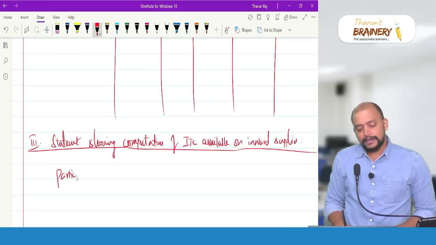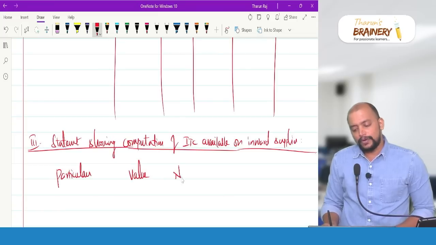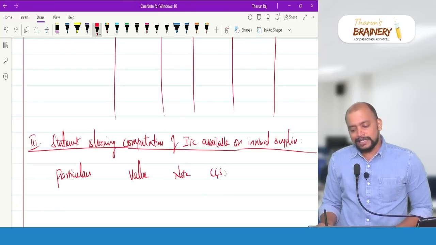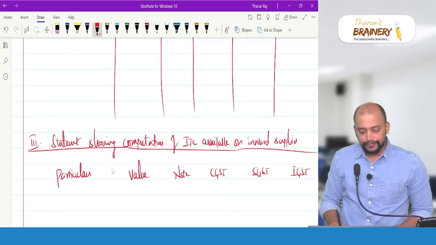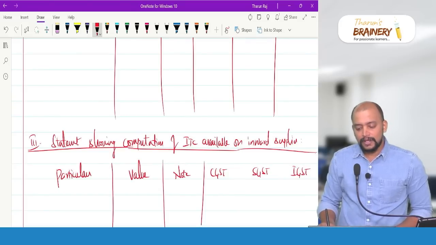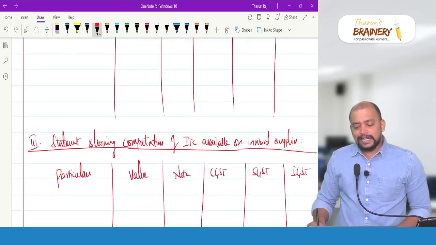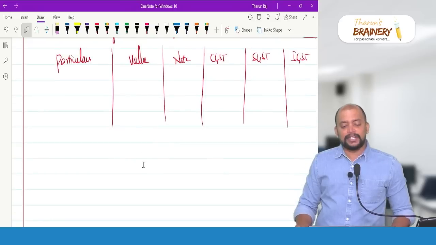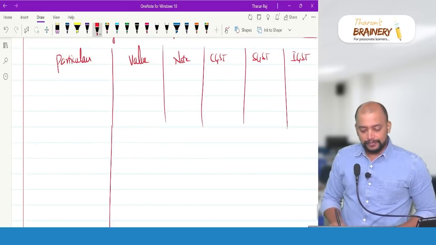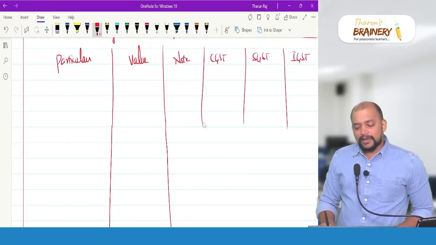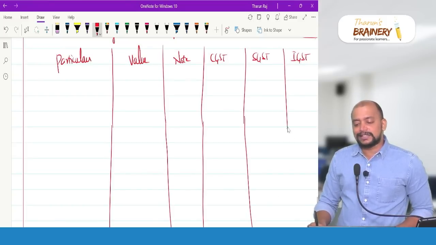Particulars, value, note, CGST, SGST, IGST. Now, the last statement is the computation of net GST liability, that we don't have to prepare now. So, when we begin the question, you need to prepare these 3 statements.